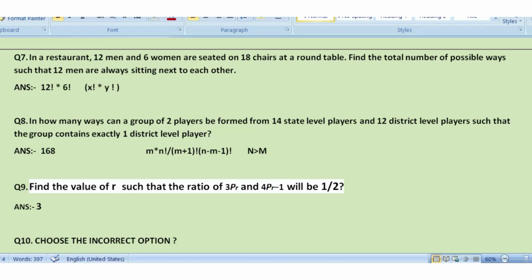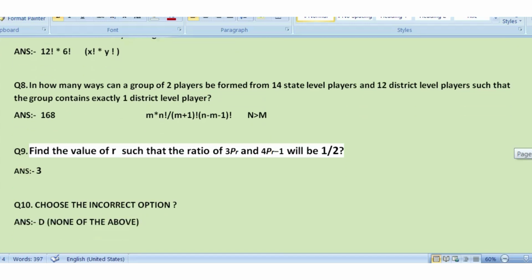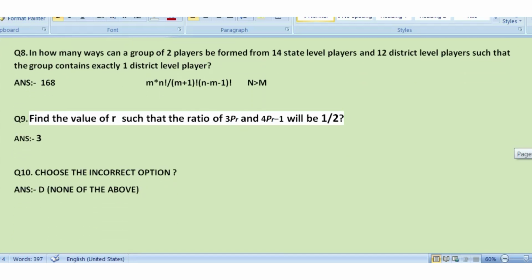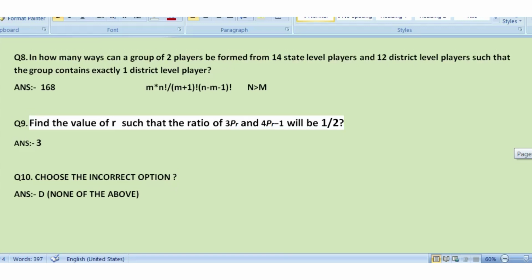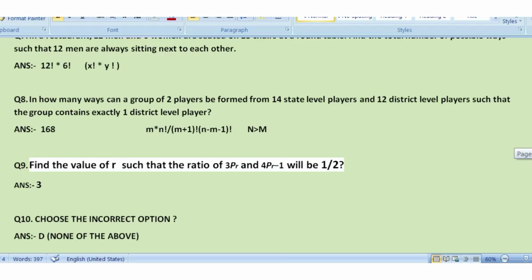In question number 8, in how many ways can a group of 2 players be formed? You can use this formula: m times n factorial upon (m plus 1) factorial times (n minus m minus 1) factorial, where n must be greater than m. Question 9: find the value of r such that the ratio of 3Pr and 4P(r minus 1) will be 1 by 2. The answer will be 3.